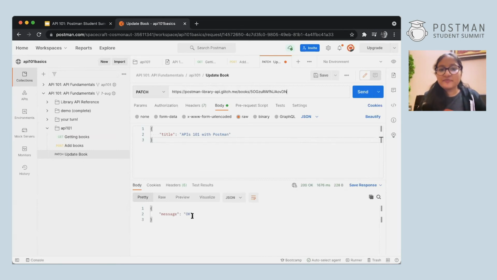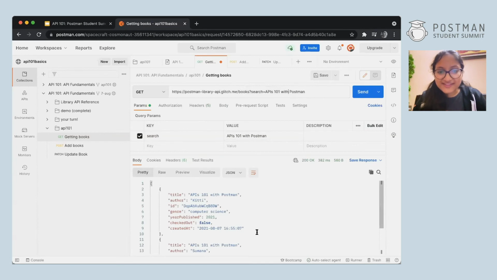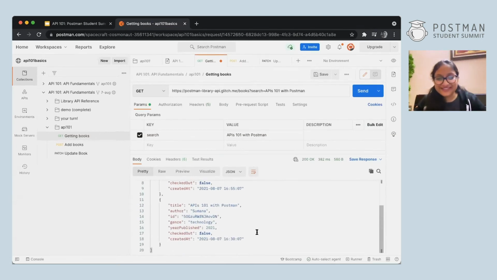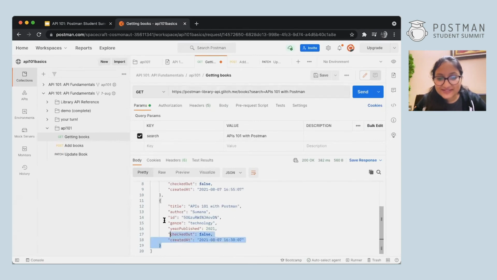Okay. Now, how do you see if this actually worked? You hit save and you go back to the get request. And this time, instead of my author, I can search the exact name, that was APIs 101 with Postman. Okay, and I hit send. Okay, there are a lot of people with APIs 101 with Postman as well. But yeah, I guess this one is mine. This author is Kitty. So this one is mine.